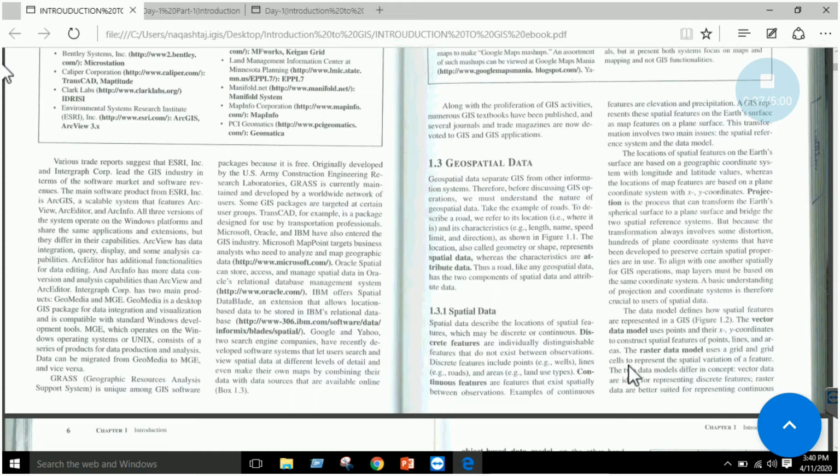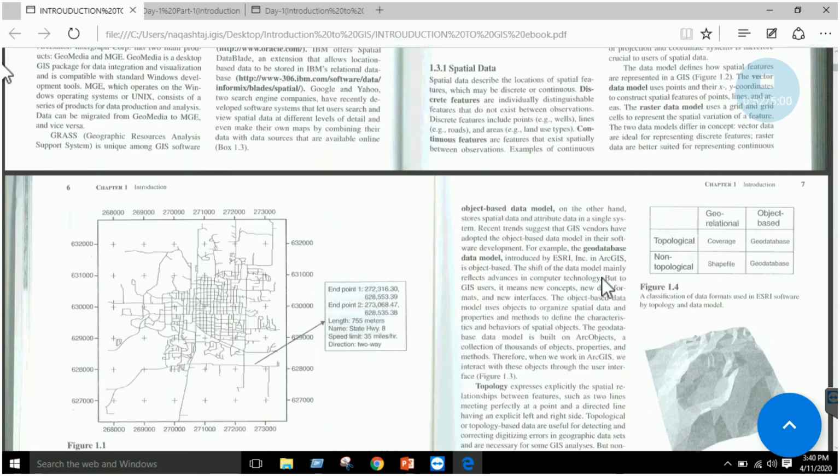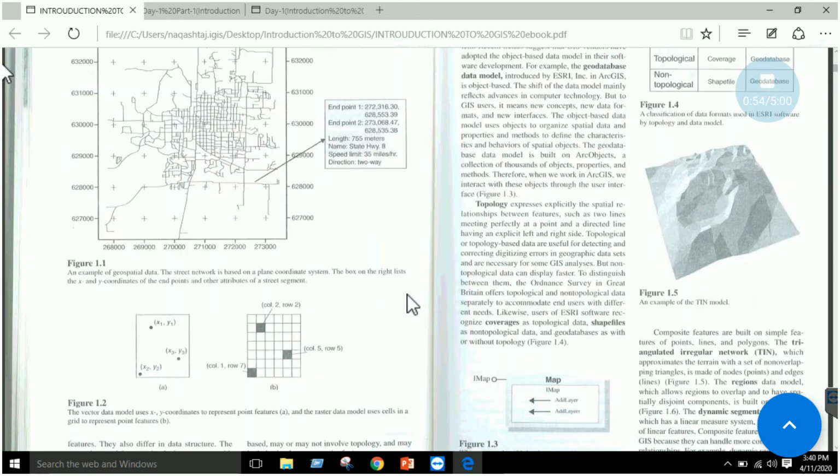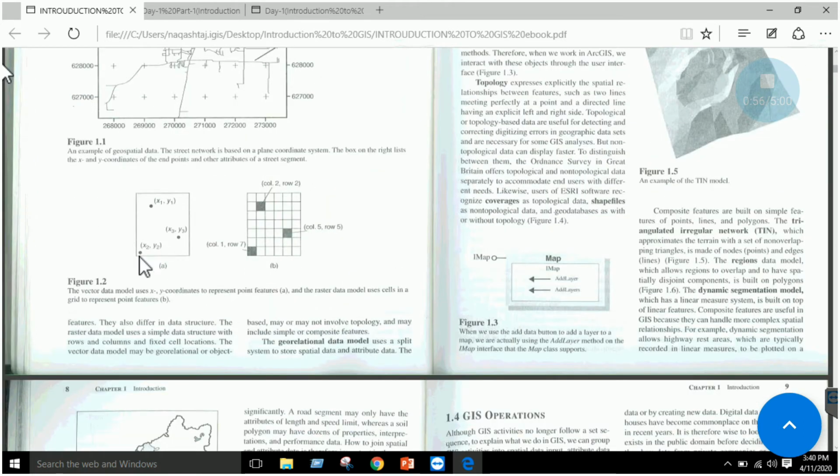What is a cell and what is the pixel value, we will cover it in detail. For the time being, just keep in mind that vector data is any data that is composed of points, lines, and polygons, right? And the raster data is composed of grids. So this is the basic understanding of raster and vector data models, right? So here this is a definition.